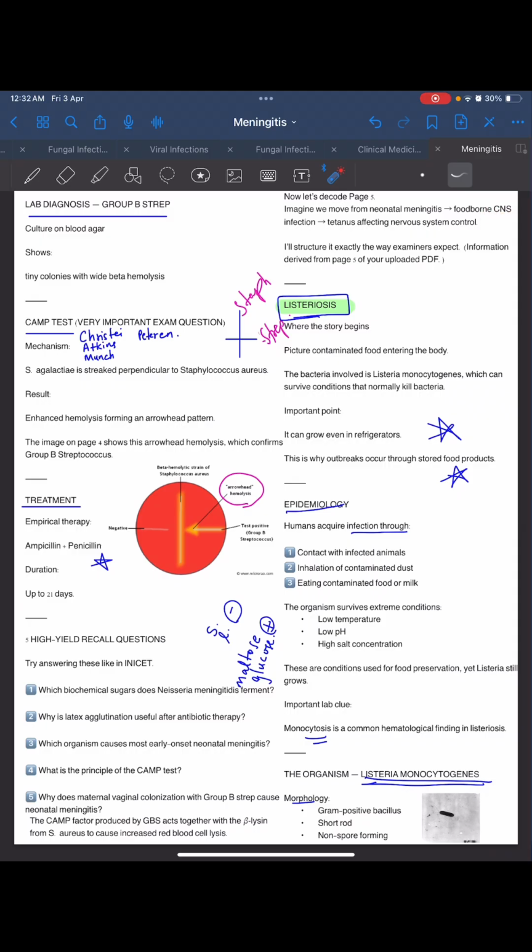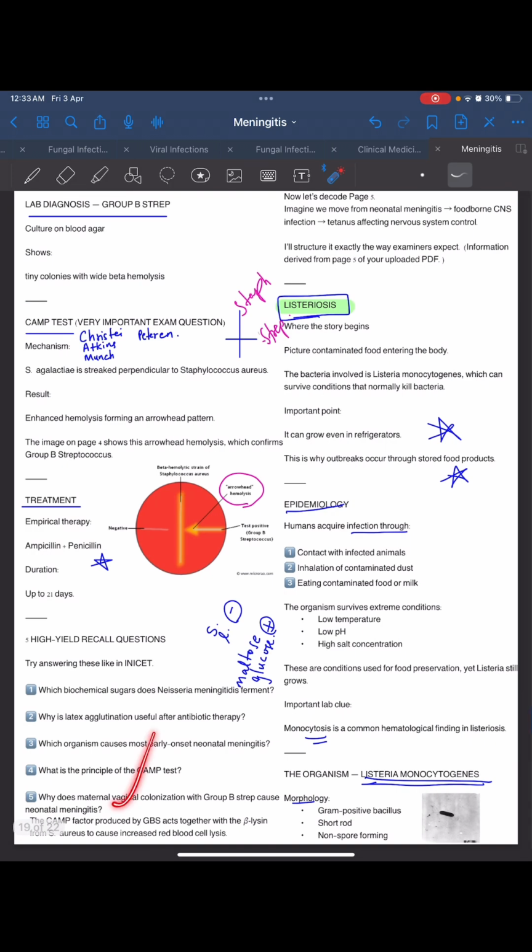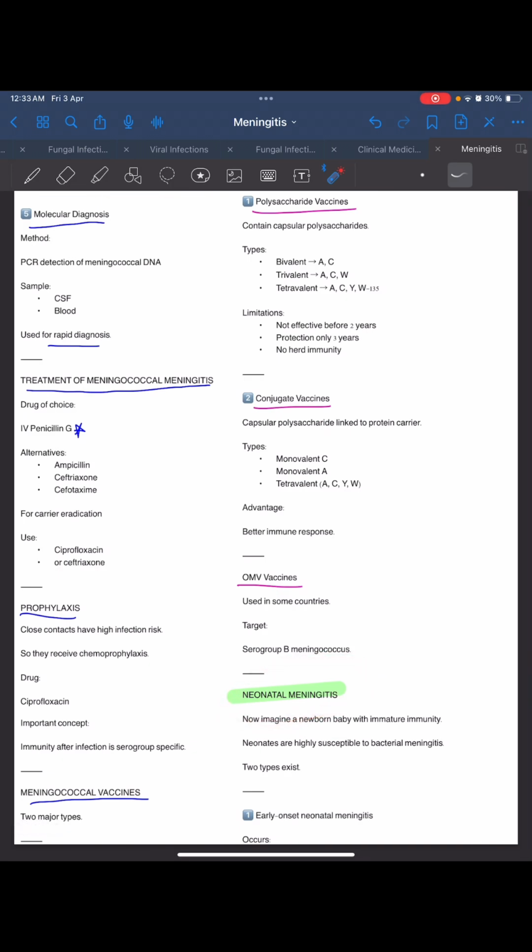It is a foodborne CNS infection. Contaminated food is entering the body. The bacteria involved here is Listeria monocytogenes. In case of maternal vaginal colonization, the organism involved was GBS, which was causing neonatal meningitis. In neonatal meningitis, the causative organism is GBS.